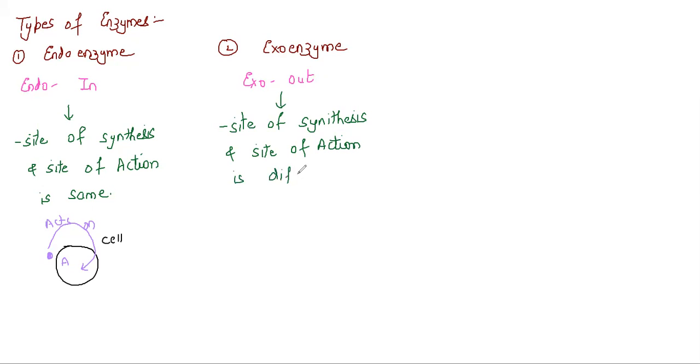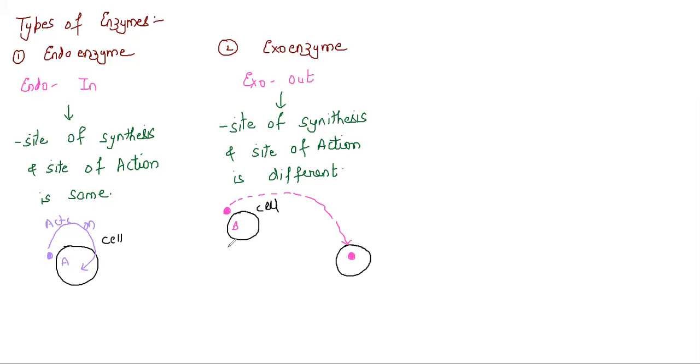What exactly does it mean? Here, the enzyme will be produced from one cell. If this is the cell and it is producing a certain enzyme, then this cell's enzyme will not act here. Let's take B to be the enzyme. So this B enzyme will not act on this cell. It will travel via some source and reach this other cell to act.